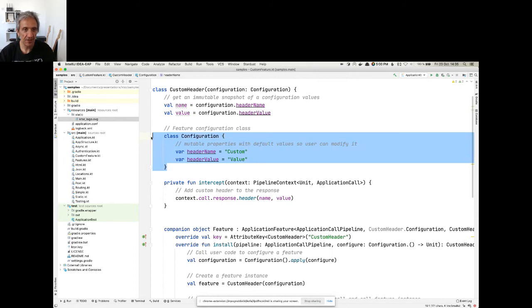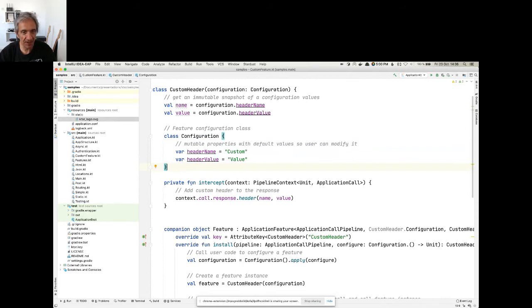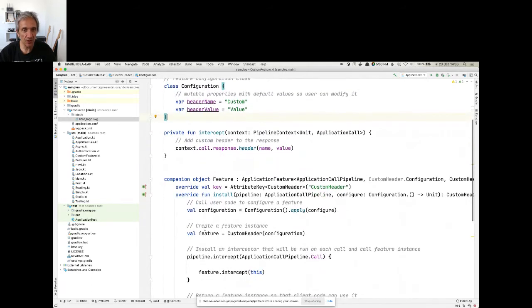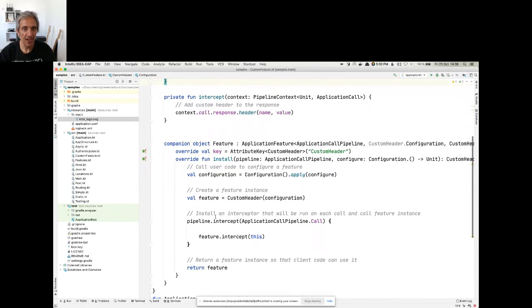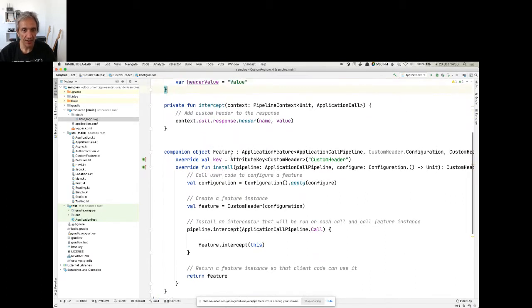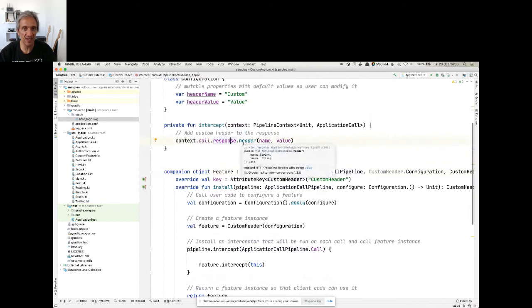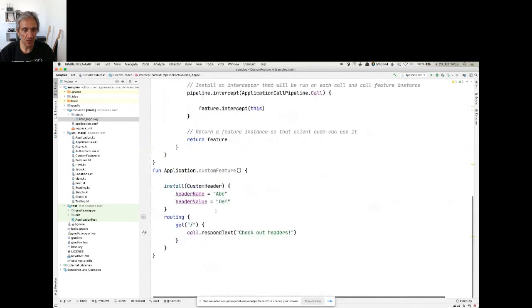This is it. I create a nested class that is the configuration of my feature. And then I'm going to essentially intercept that feature and do some operations. And this is where we intercept it in the application pipeline. And we say, okay, here in this case, all I want to do is add a header to my response. So now when it comes to use this feature, all I do is install. I have access to the initialization, which is the configuration, which is header name, header value, and that's essentially it.